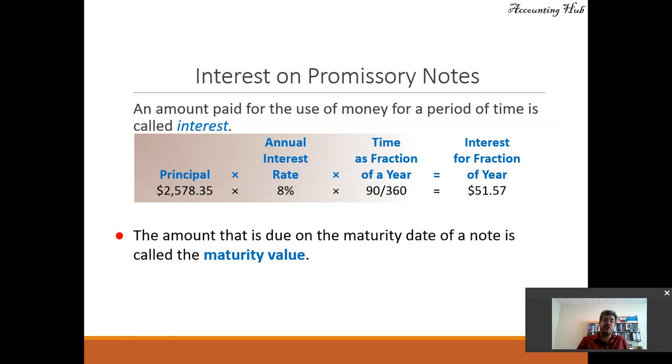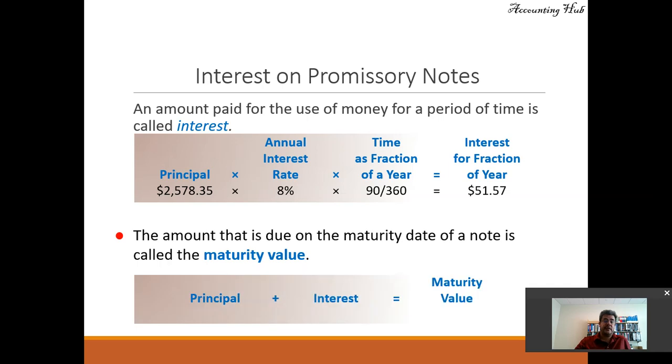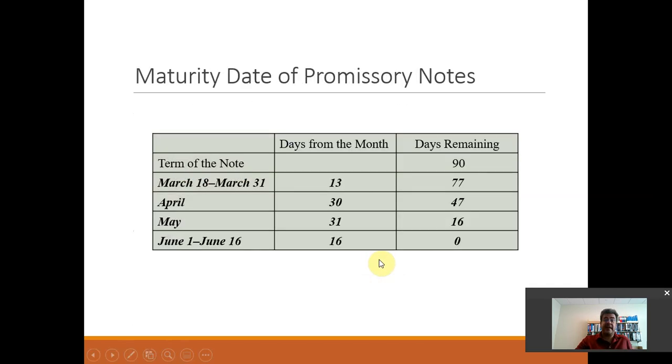The amount that is due on the maturity date of a note is called the maturity value. So principal plus interest is the maturity value. If we are working with days, the term of the note is 90 days. How many days in March, days in April, days in May, days in June?